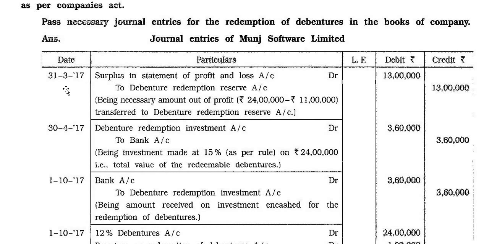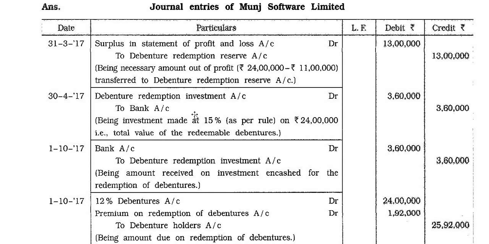31st March 2017, surplus in statement of profit and loss account debit 13 lakh to debenture redemption reserve account 13 lakh, being necessary amount out of profit, 24 lakh minus 11 lakh, transferred to debenture redemption reserve account. 30 April 2017, debenture redemption investment account debit 3,60,000 to bank account 3,60,000, being investment made at 15% as per rule on 24 lakh, total value of redeemable debentures.